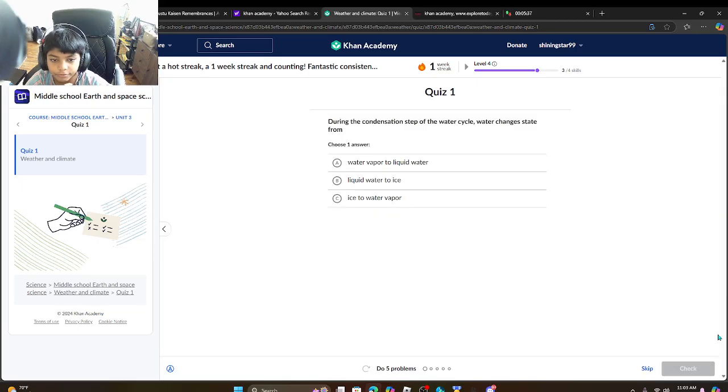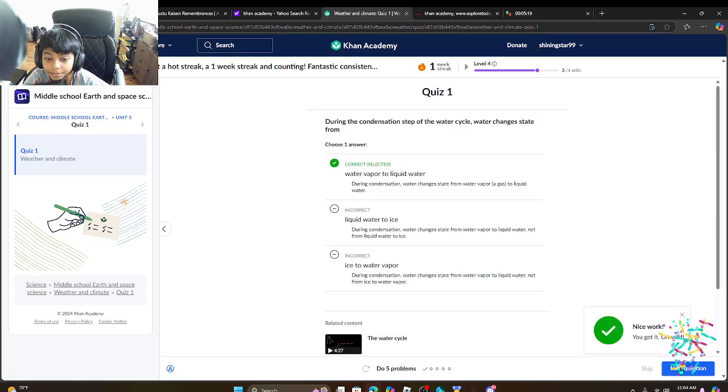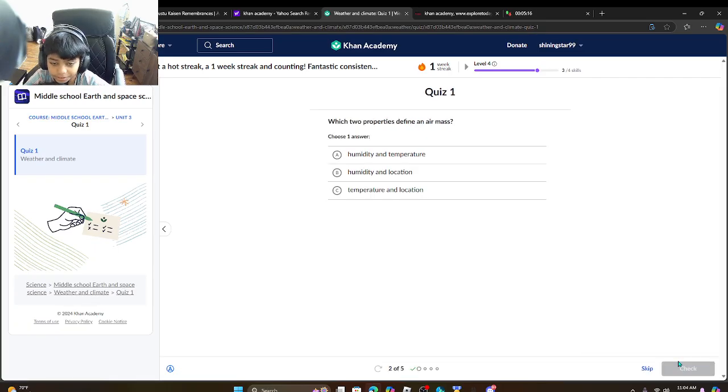Let's go. 5 problems. During the condensation step of the water cycle, water changes state from water vapor to liquid vapor. Liquid vapor. No, that's wrong. Liquid water, not vapor. Which two properties define an air mass? Humidity and temperature.